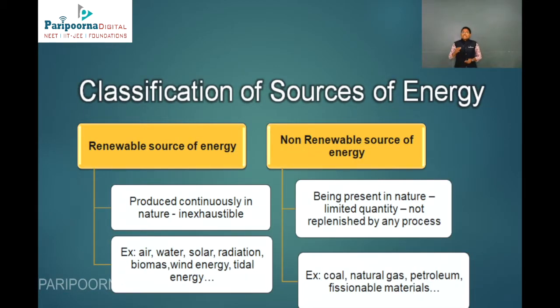Here is the classification of the sources of energy: renewable sources of energy and non-renewable sources of energy. Renewable sources are produced continuously in nature, that is, they are inexhaustible. Examples are air, water, solar radiation, biomass, wind energy, etc.